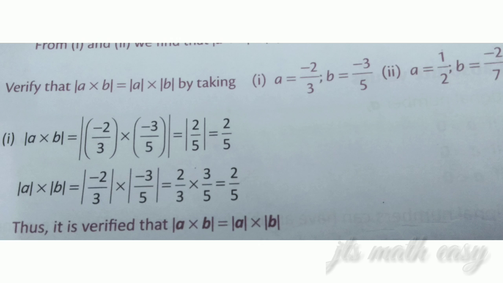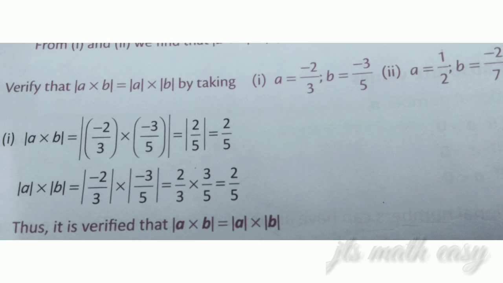Now you see your LHS, modulus of A cross B. So inside you have to substitute your values of A and B. The operation given here is multiplication. How to multiply any two rational numbers? You simply multiply the numerators and the denominators. That's all. Directly you can apply it. So directly you can multiply the numerators, which is 3 2s are 6, minus into minus, 6. Here down it is 15, and you can cancel with the common factor 3, getting your answer as 2 by 5.